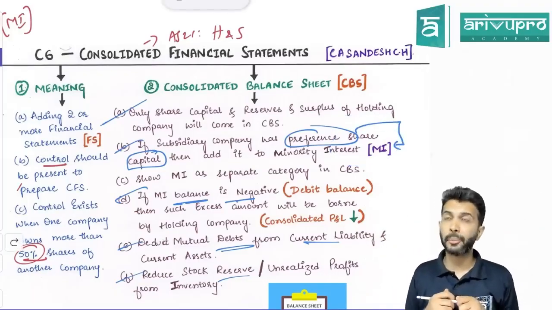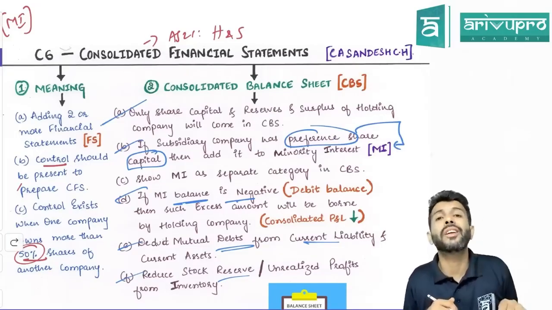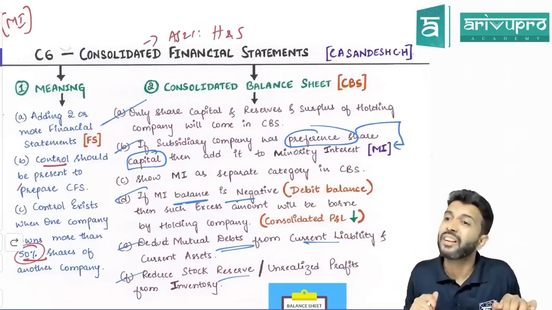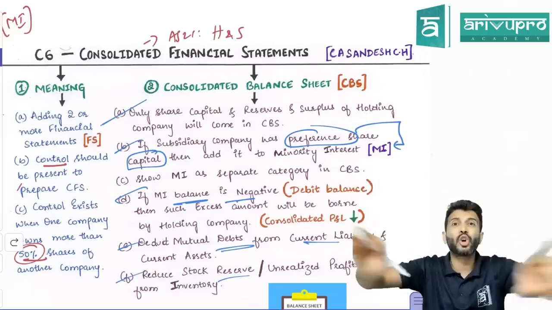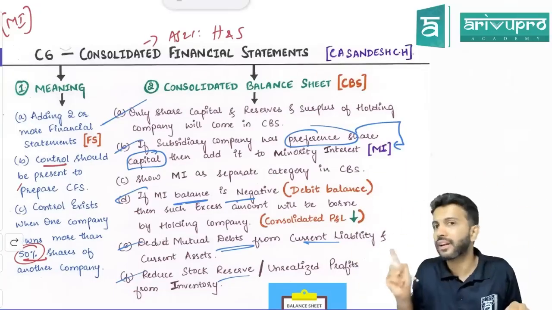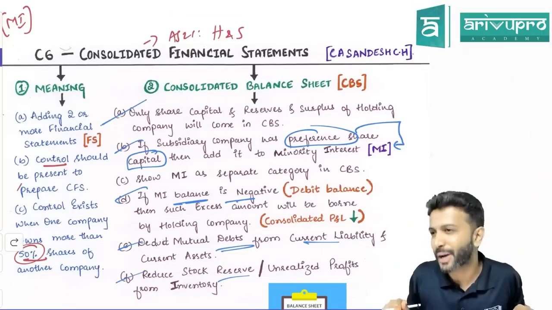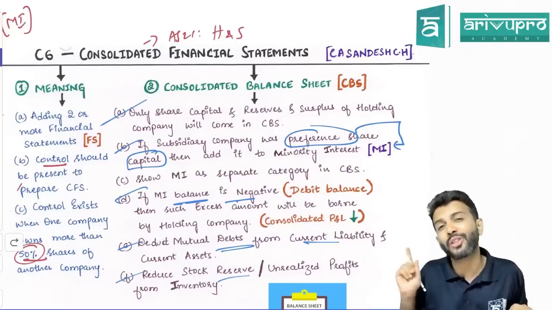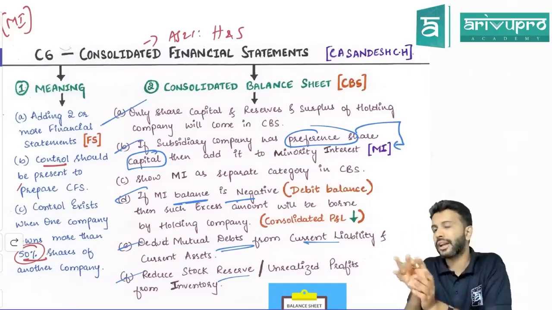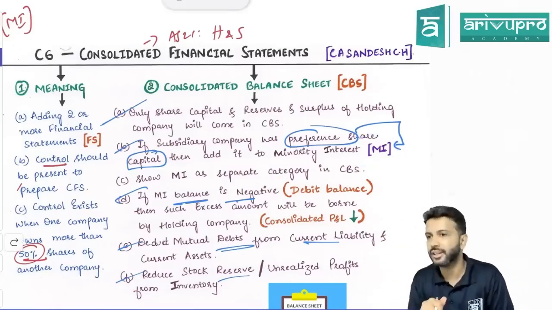So why can't we show preference share capital, sir? We can't show preference share capital in the consolidated balance sheet because who's preparing the consolidated balance sheet? Holding company. Whoever has the control will prepare the consolidated financial statement. So this consolidated financial statement is of the group, who's controlling? Parent. So if you show preference share capital in the consolidated balance sheet, you know what it looks like? Holding company has issued a preference share capital. Has the holding company issued preference share capital or the subsidiary company? Subsidiary company. That's the reason this preference share capital issued by the subsidiary company will not come in the consolidated balance sheet. You will not cancel it also. Simply you will add it to minority interest working, if at all it is there.